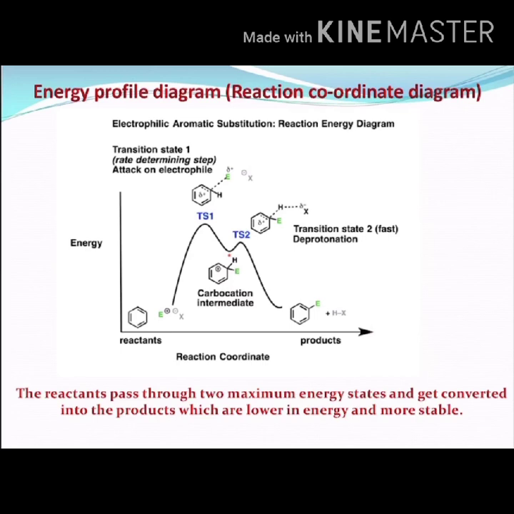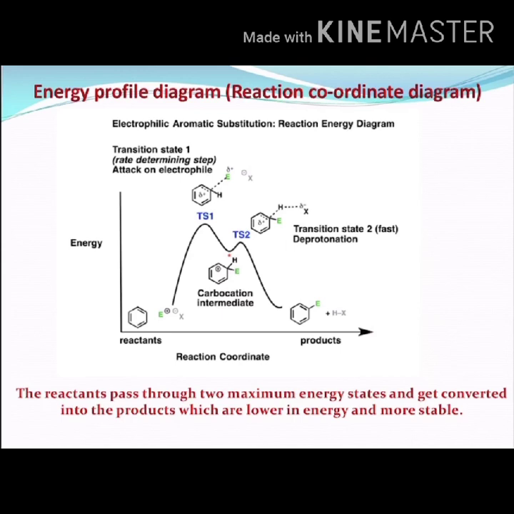The y axis explains the energy changes and the x axis explains the reaction coordinate, that is how the reactants are going to get converted into products.